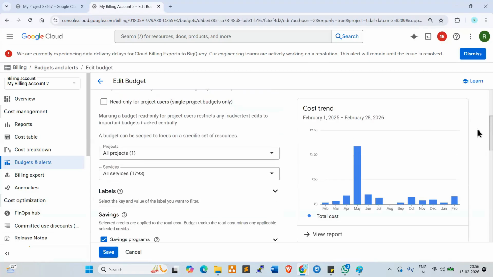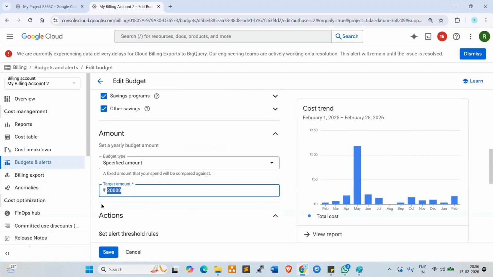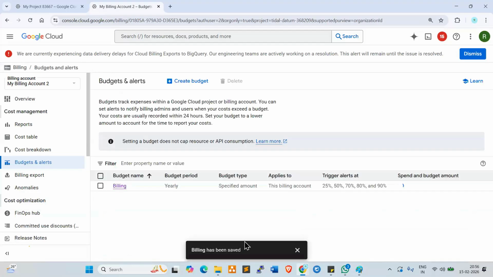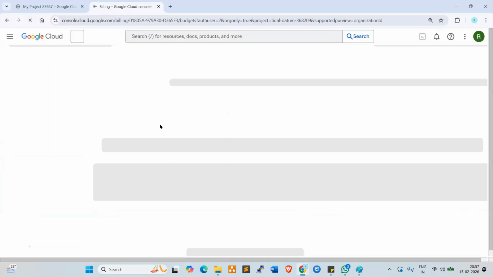Once we discuss with the client, they revise the budget. This budget can be 40K, for example, 40,000, because one more project is added here. Click on save. Once you save, the thresholds will be changed. Look at here. Refresh here. I'll show you that.